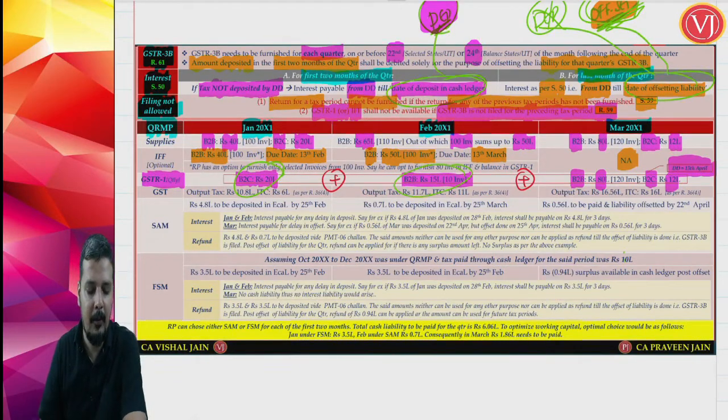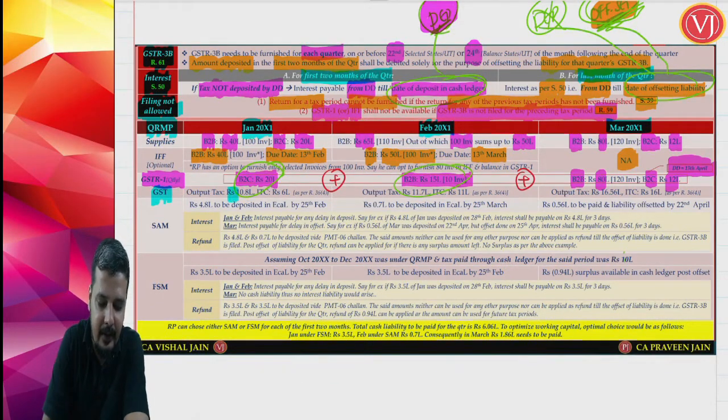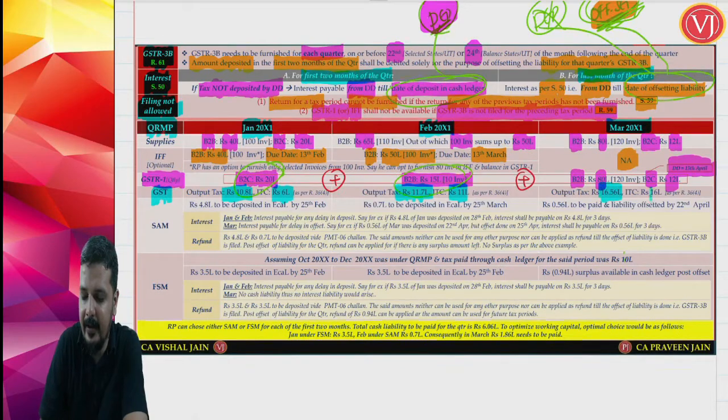So that is all about your IFF and your GSTR1. Now friends, let us talk about your payment methods. What is your GST liability? If you see your GST liability for the first month, output tax is 10.8 lakhs, input tax is 6 lakhs. For the second month, output tax is 11.7 lakhs and input tax is 11 lakhs. For the third month of the quarter, output tax is 16.56 lakhs and input tax is 16 lakhs.